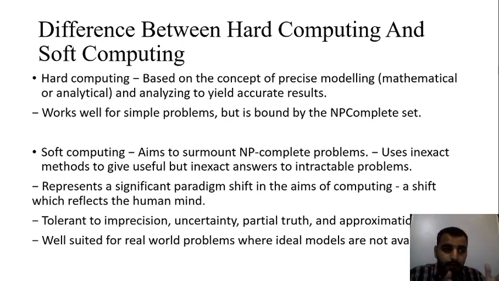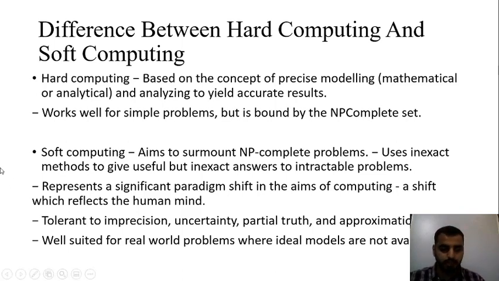If we ask the same question to hard computing, it will say no, he is not going to the college. But in the past, that person has gone to the college at 11 o'clock also. So soft computing will say yes, there is a probability that this person might go to the college. So this is the major difference between hard computing and soft computing.